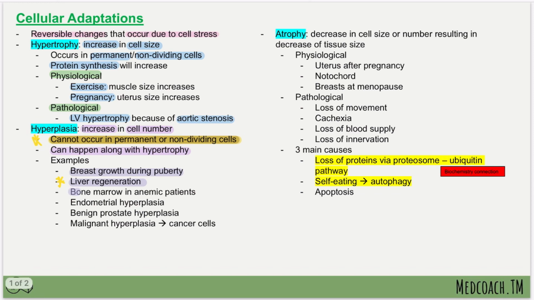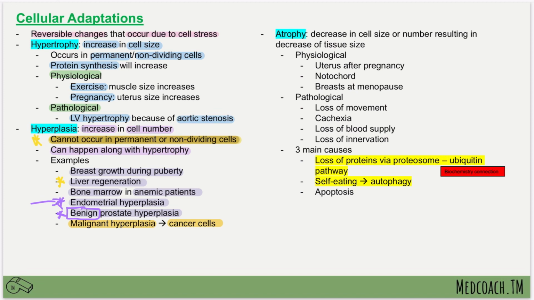Then we also have the bone marrow, especially in anemic patients. In patients that have anemia, the bone marrow will be proliferating. Also, in endometrial hyperplasia and in benign prostate hyperplasia. So these are two that you're going to want to be mindful of, because the prostate hyperplasia is benign, but the endometrial hyperplasia can lead to cancer. So this is something you're going to want to remember. And then, of course, a very, very important one is a malignant hyperplasia, in which you will have cancer cell formation.